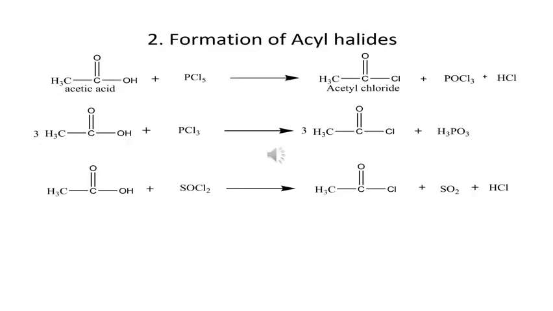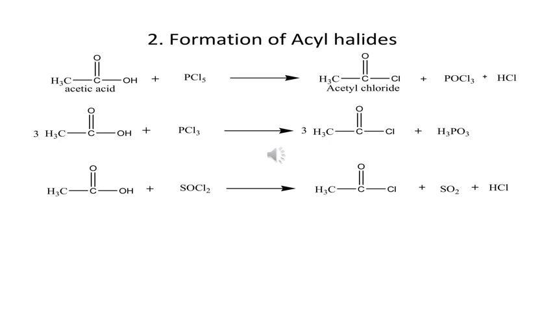Formation of acyl halide. Acetic acid in presence of phosphorus pentachloride, that is PCl5, produces acetyl chloride. Here one chloride transfers to acetic acid, and the hydrogen is connected to a chloride ion to produce HCl. Then the 3 chlorines, 1 phosphorus, and 1 oxygen form POCl3. So we get acetyl chloride plus POCl3 plus HCl.